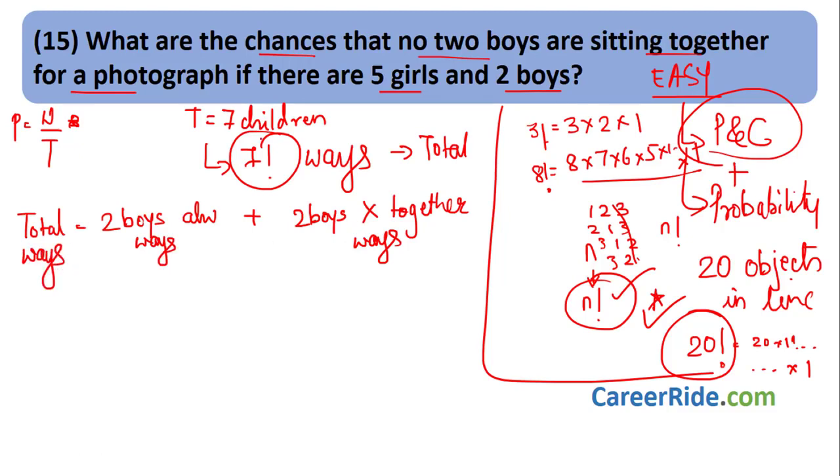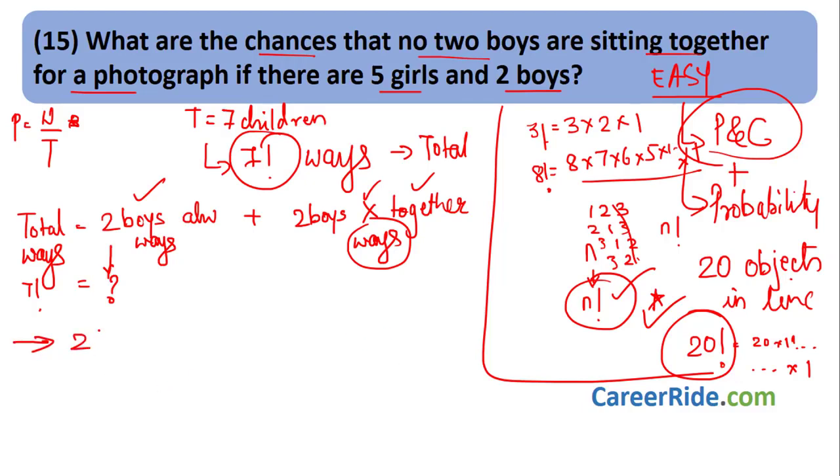Total ways in which we can arrange the 7 children is 7 factorial. That is nothing but the number of ways in which 2 boys are always sitting together plus the number of ways in which the 2 boys are never sitting together. What do we want? We want the number of ways in which 2 boys are never sitting together. How to do that? Total ways we know, 7 factorial. We need to find out the number of ways in which 2 boys are always sitting together. How to find out? Let's see.